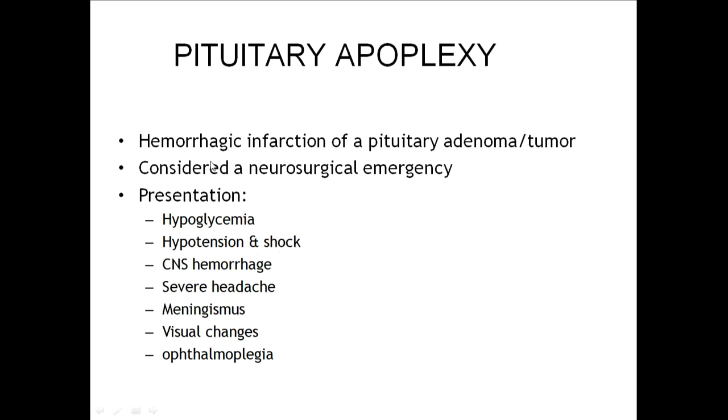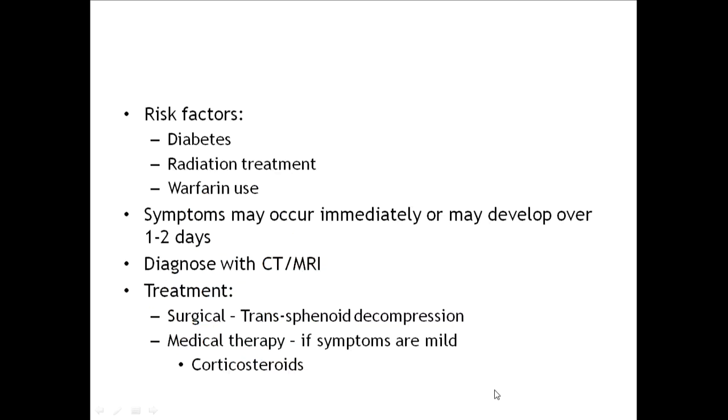All these will be acute. Suddenly they'll have an infarction because of blood loss. All these symptoms are acutely seen, so immediately that has to be drained. That's why it's a neurosurgical emergency. What are the risk factors? Do all patients with pituitary tumor develop hemorrhagic infarction?